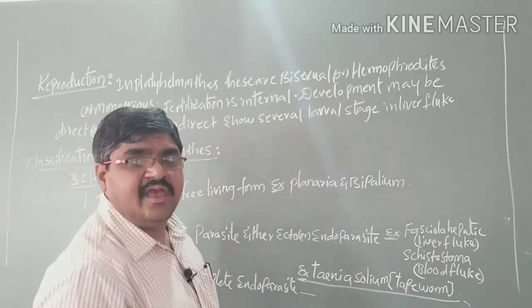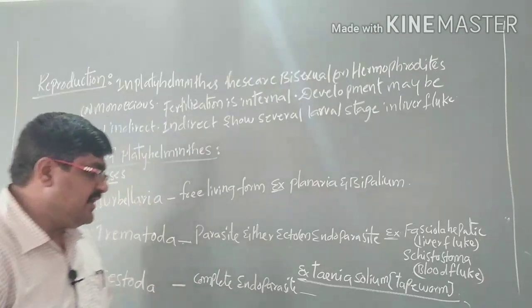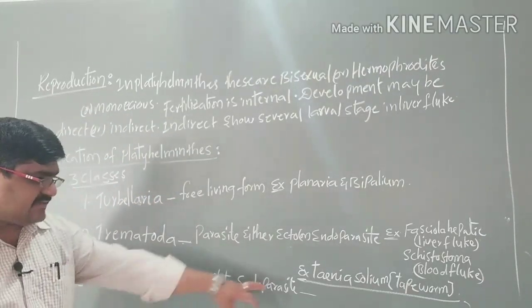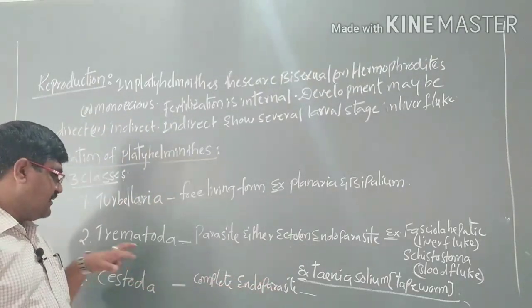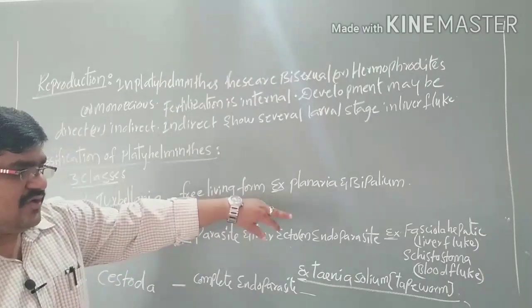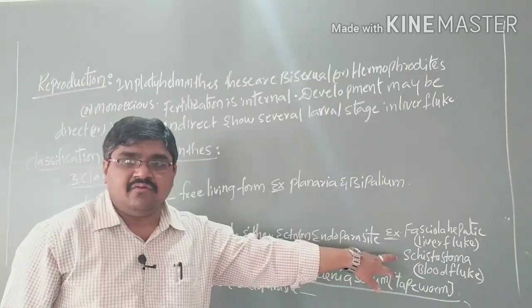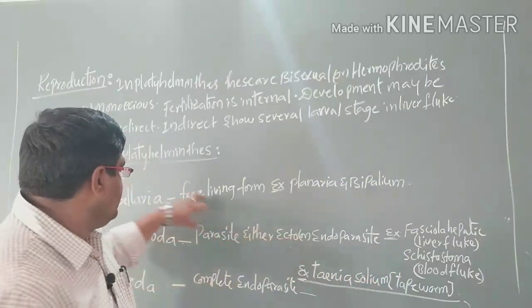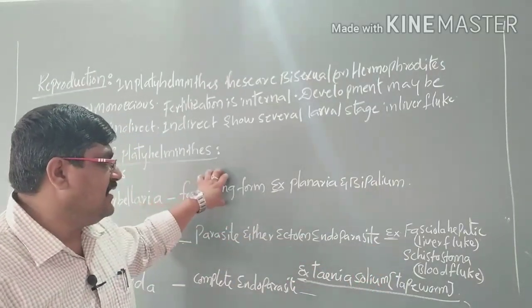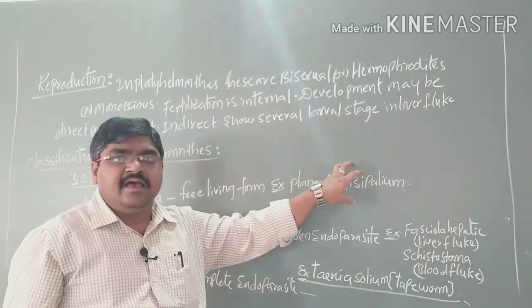For Cestoda the example is Taenia solium, and for Trematoda the examples are Fasciola hepatica, the liver fluke, and Schistosoma, the blood fluke. And the last one is Turbellaria, free-living forms, for example Planaria and Bipalium.